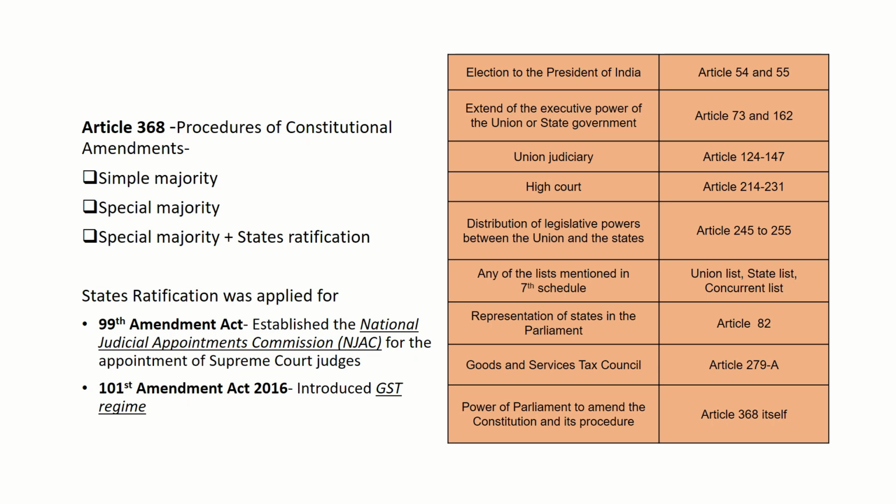Article 368 provides 3 procedures of constitutional amendments, that is simple majority, special majority and special majority along with states ratification. And the states ratification is required for the election to the President of India, extent of the executive power of the Union and state government, Union judiciary, High Court, distribution of legislative powers between the Union and the states, any of the list mentioned in the 7th schedule, representation of states in the Parliament, GST Council, power of Parliament to amend the Constitution and its procedure.